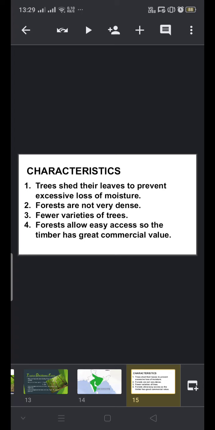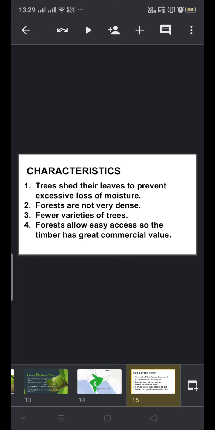Then there are fewer varieties, not like what we saw in the tropical evergreen forest, where multiple species were growing in an area. This is not the case with tropical deciduous forests. Forests allow easy access.